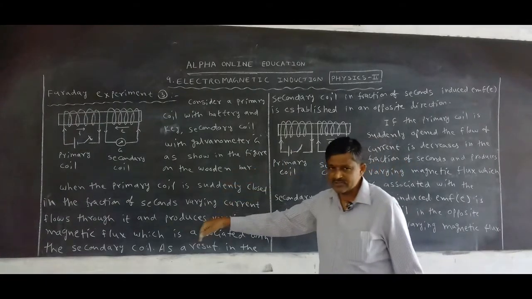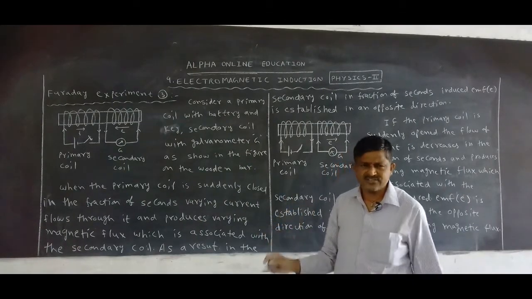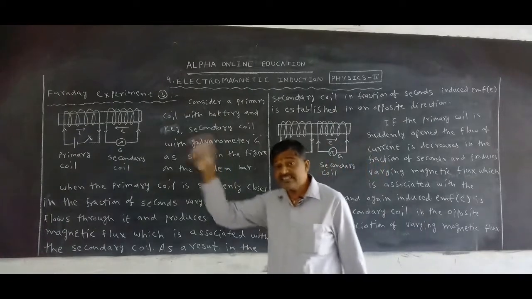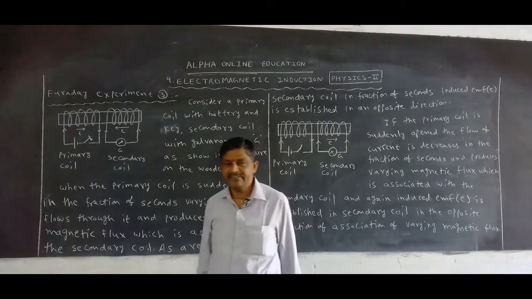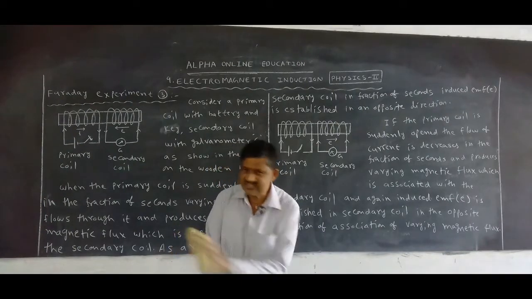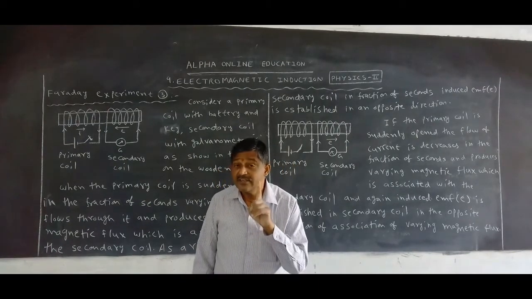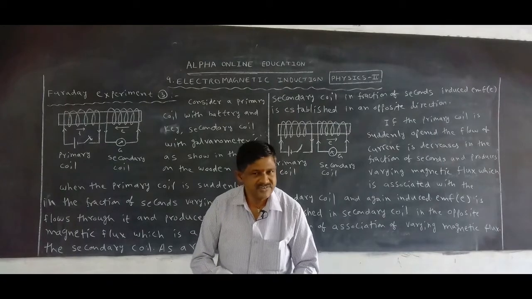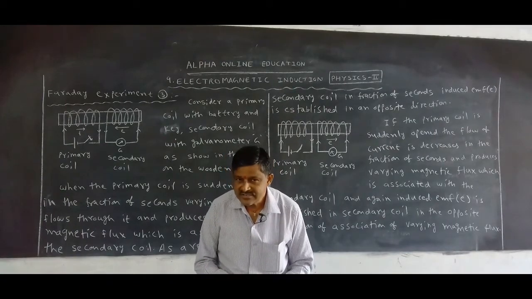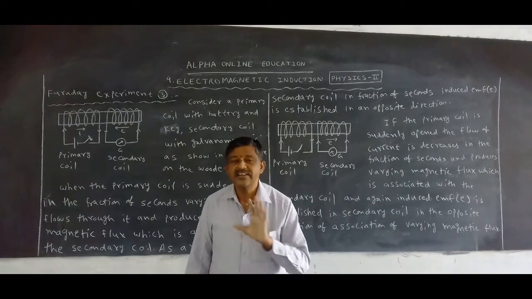Suddenly closed happens only in a fraction of a second. After some seconds, steady current flows and produces a steady magnetic field. So induced EMF disappears. Induced EMF is established only by association of varying magnetic flux, but not steady magnetic flux. When steady magnetic flux is associated with the coil, induced EMF is not established. Induced EMF is established in the coil when varying magnetic flux is associated, but not by steady magnetic flux.